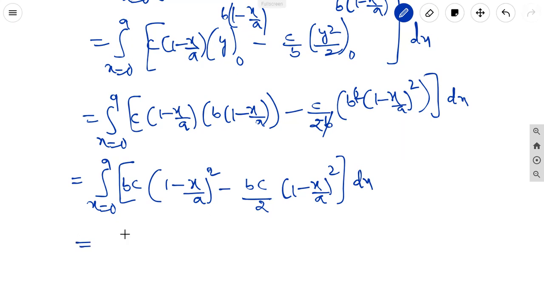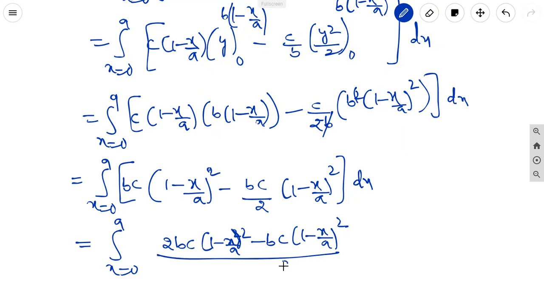Here, taking the LCM, the integral x equal to 0 to a, taking 2bc common: 2bc into 1 minus x by a whole square, minus bc into 1 minus x by a whole square, whole by 2, into dx. 2bc minus bc is bc, so it is equal to bc by 2, the integral x equal to 0 to a, of 1 minus x by a whole square dx.